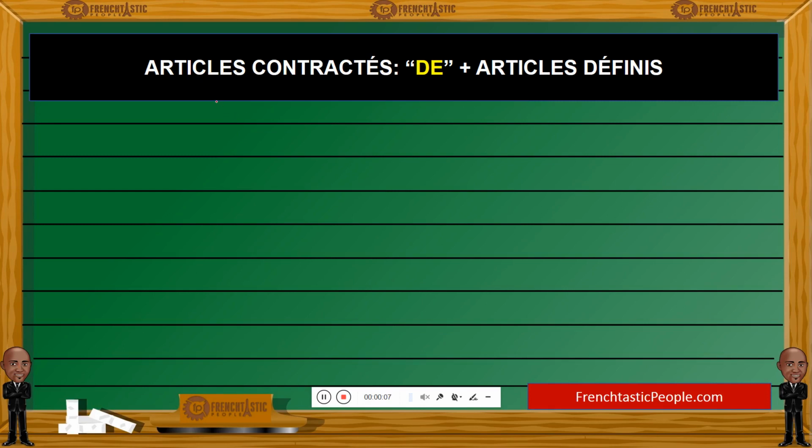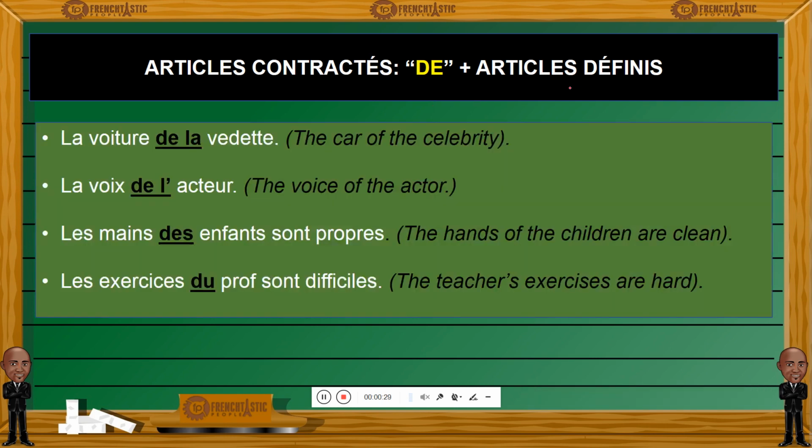Today's lesson will be about les articles contractés, contracted articles, and we'll focus more specifically on the contracted articles made of de followed by a definite article. De means of, like this, of, followed by a definite article. So let's look at a few examples of definite articles used in French sentences.